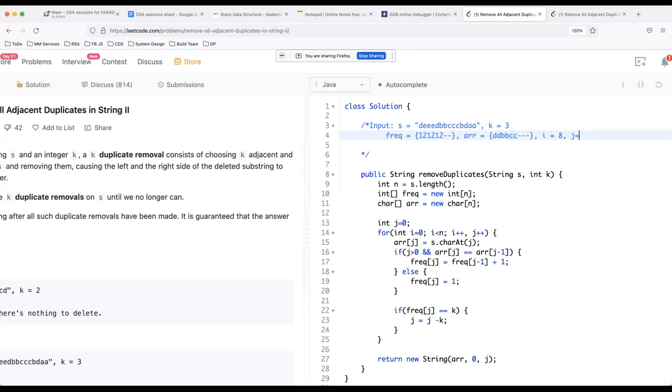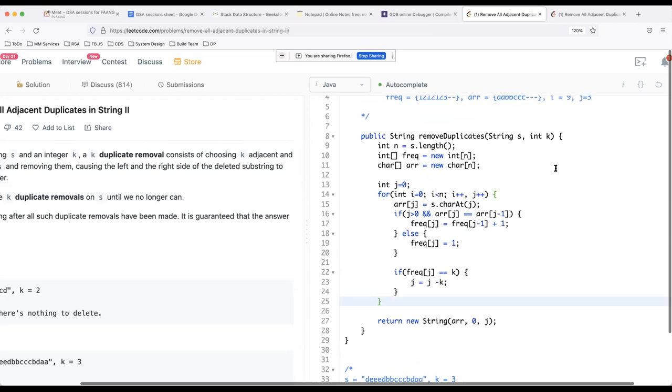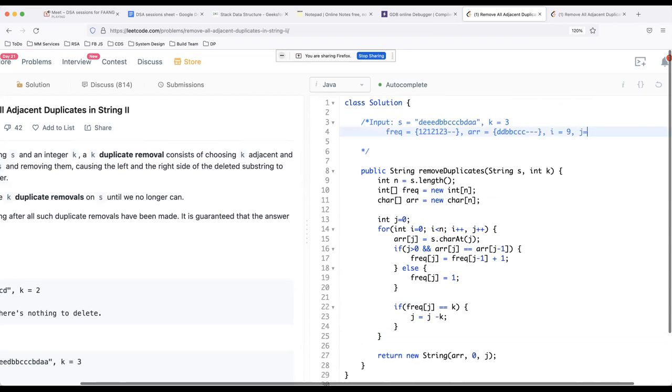Then increment J, increment I. You get the last C. You put C here. And now you increment the frequency. It becomes 3 now. As soon as frequency becomes 3, you simply decrement J by K. So J becomes 3. Since J becomes 3, I can remove all the useless characters, and then the iteration will end and finally J will become plus plus. So J becomes 4 and I becomes 10.